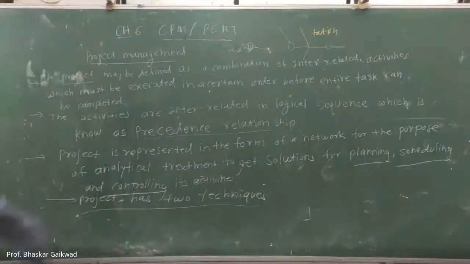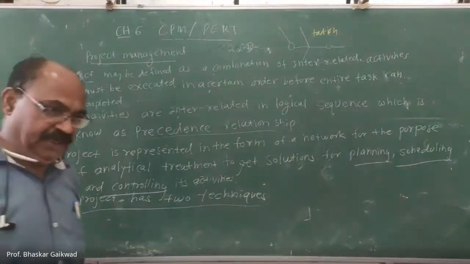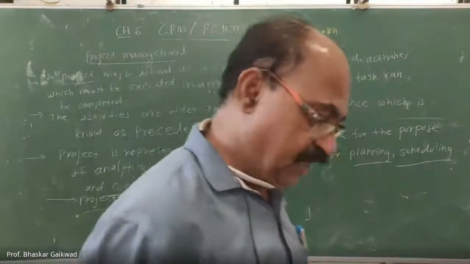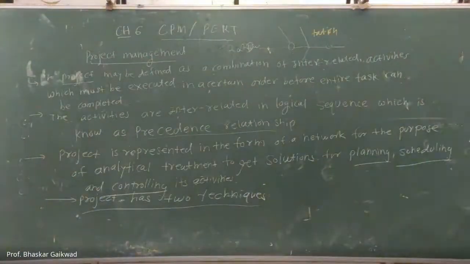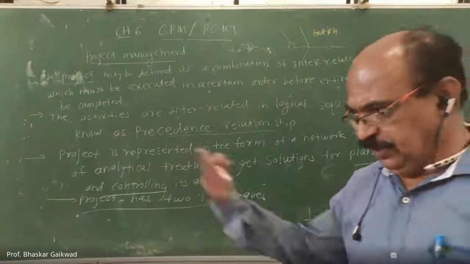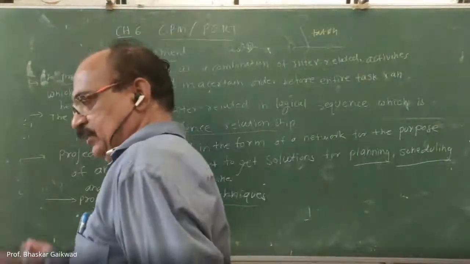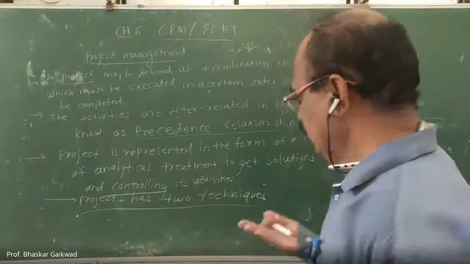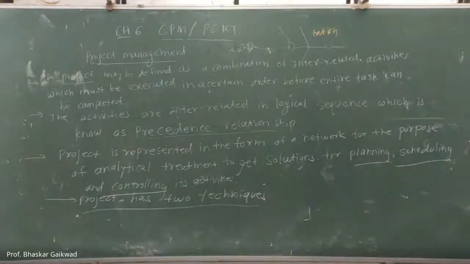So once again, I will explain in brief. Any industry you can take: mass production industry, batch production industry, any construction work, for example making a bridge on a river, railway lines, shipbuilding. So many examples are there. This is one of the projects.